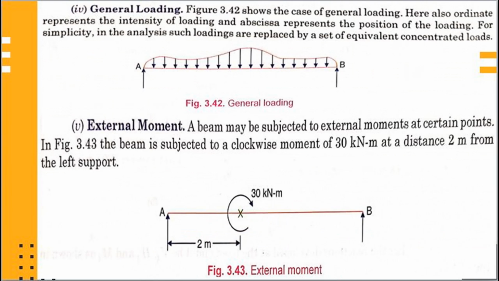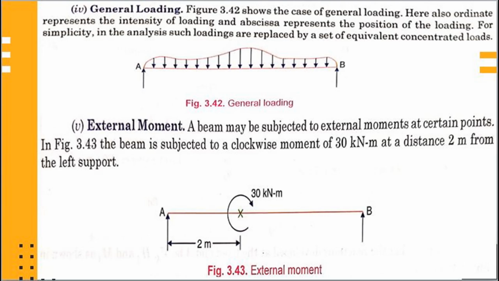The next one is the general loading. Figure 3.42 shows the case of general loading. Here also the ordinate represents the intensity of loading and the abscissa represents the position of the loading. For simplicity, in the analysis, such loadings are replaced by a set of equivalent concentrated loads.